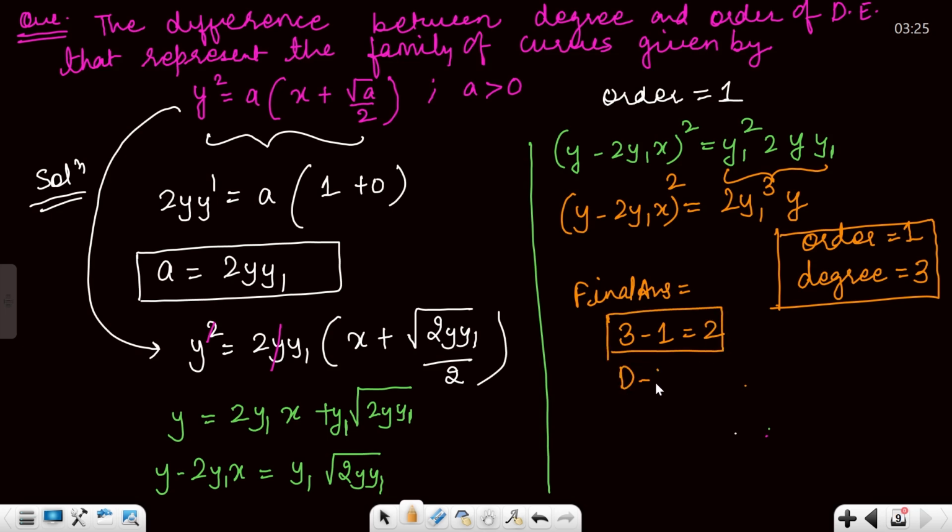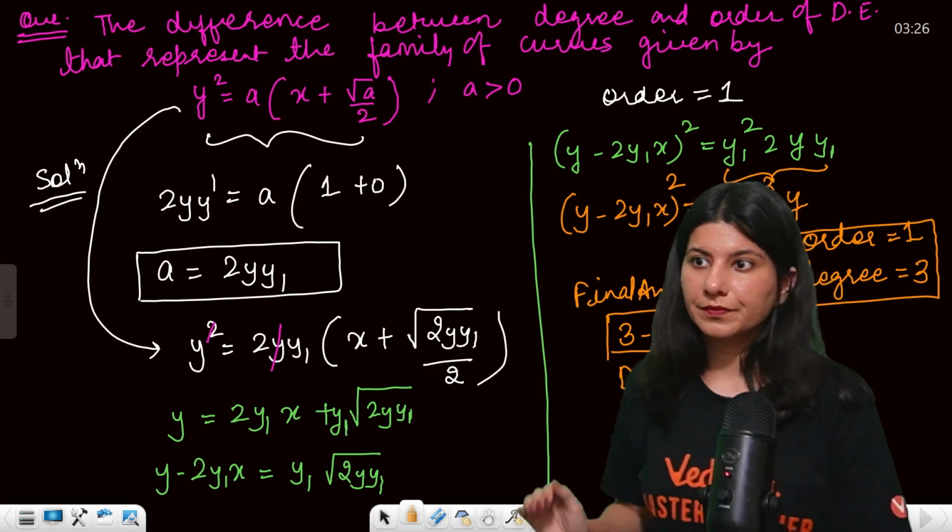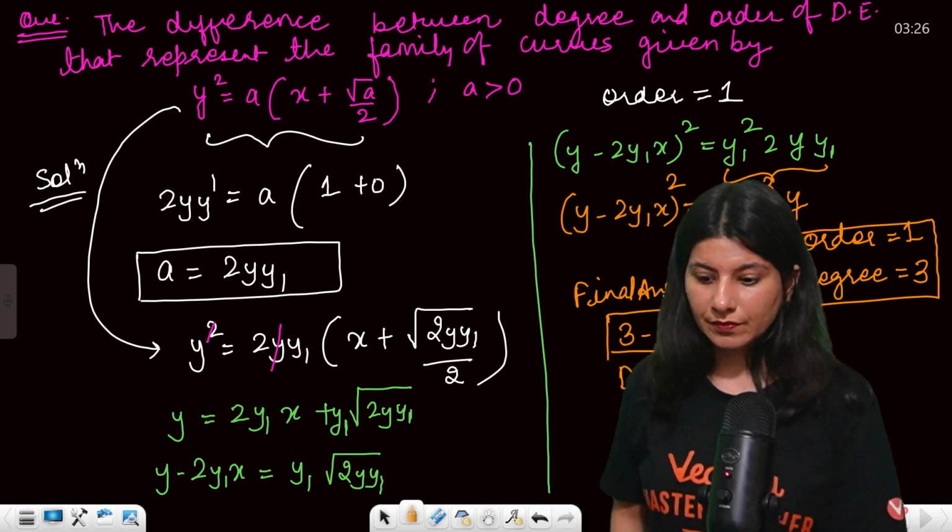Okay, degree minus order is 2. Is it correct? Yes. All right. Clear? Okay.